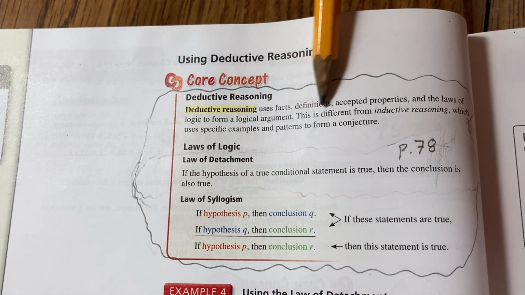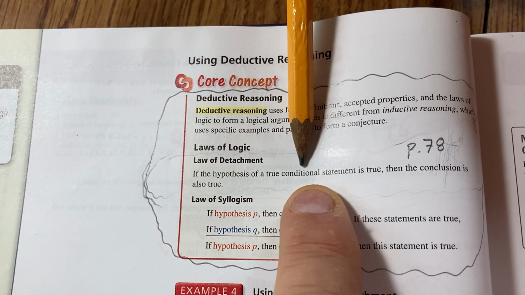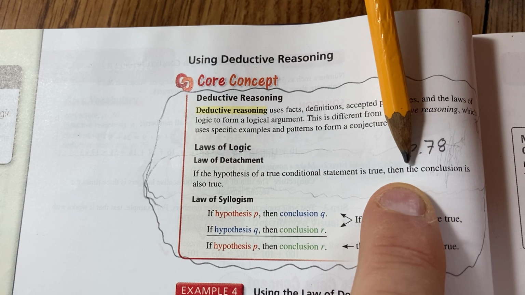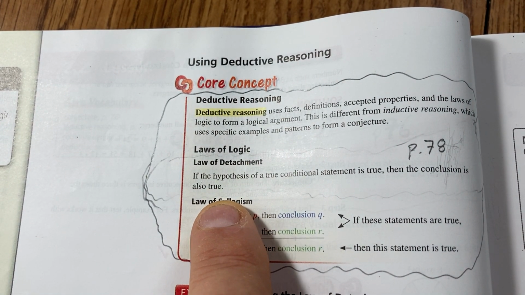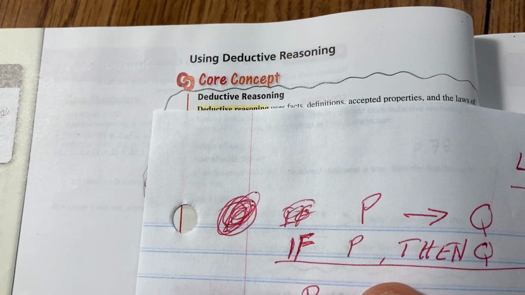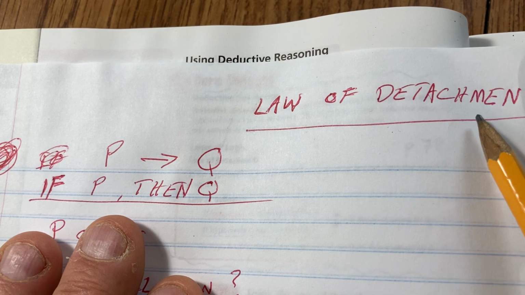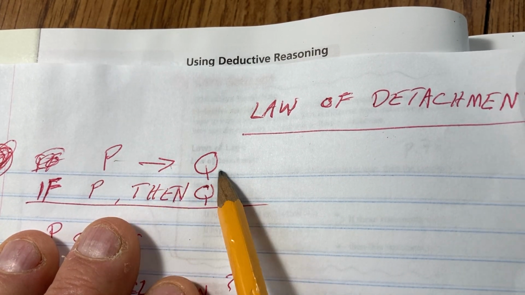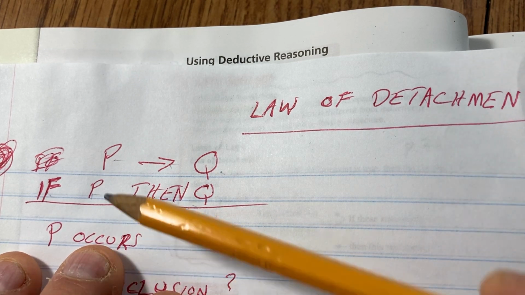Here's deductive reasoning. The law of detachment states, if the hypothesis of a true conditional statement is true, then the conclusion is also true. So if P then Q, that's in symbolic form, exactly how it's written.